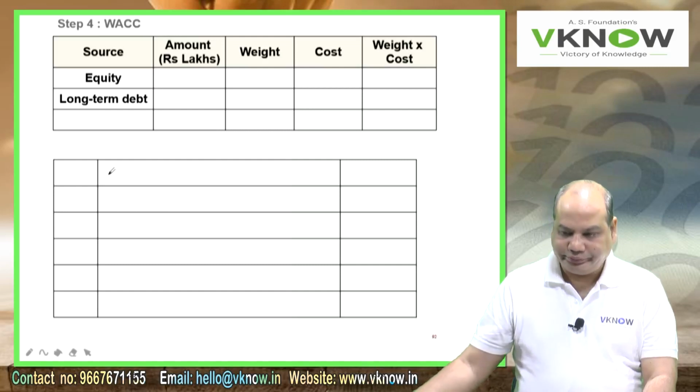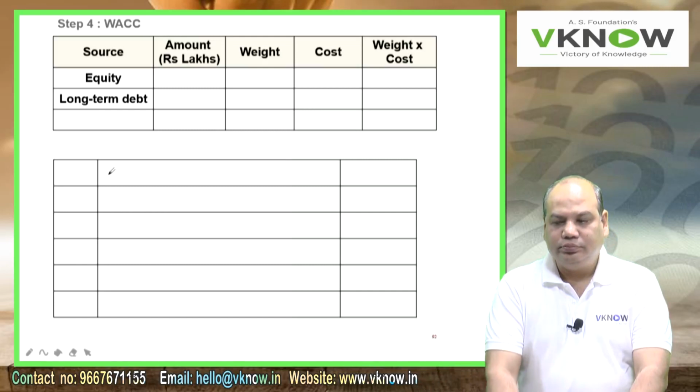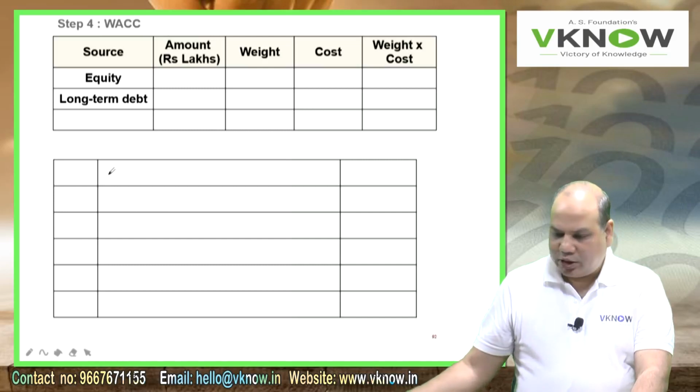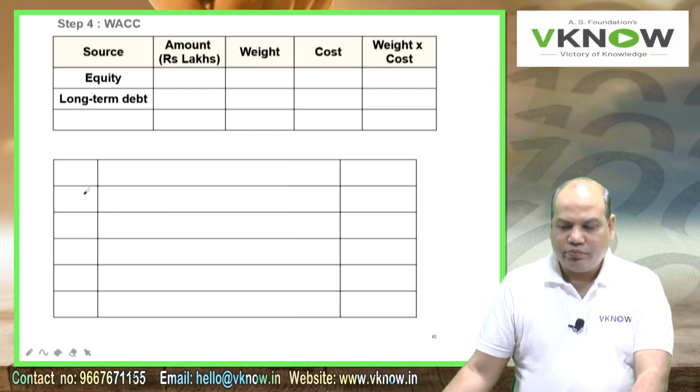Step 4, write down WACC. 5 columns. Source, amount, in bracket rupees in lakhs, weight, cost, weight into cost. Keeping one line gap, write down equity, long-term debt, total.